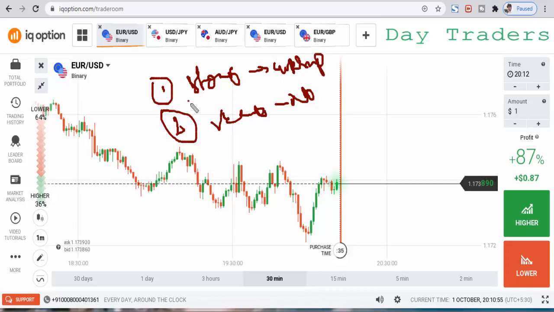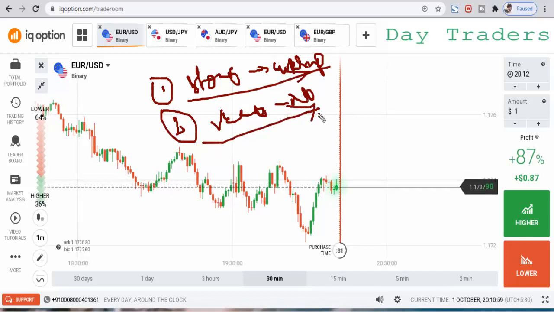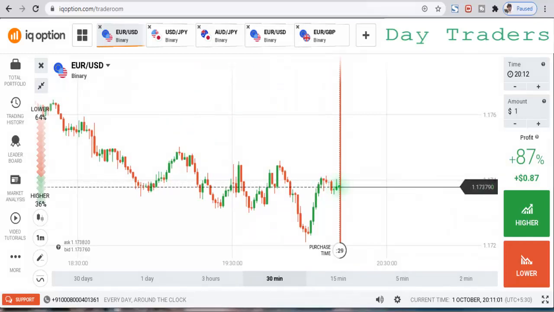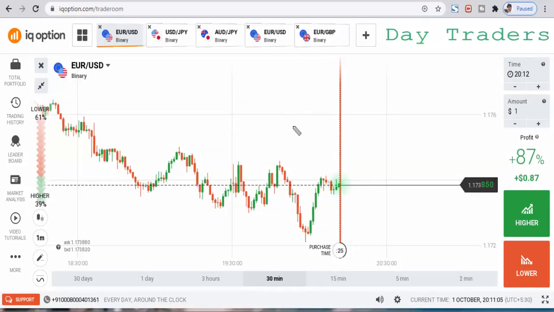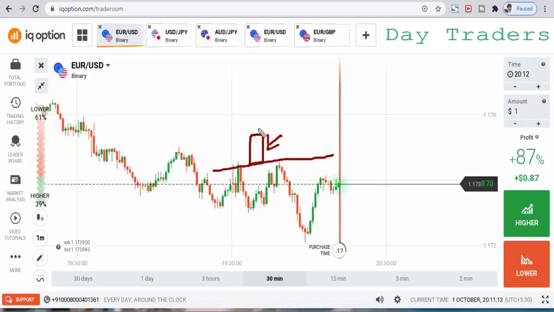Okay, so how to identify the strong level and weak level? I will explain. First, how to identify the strong level. This is a very strong buyer center of the market. This is a big candle. This is a support area.